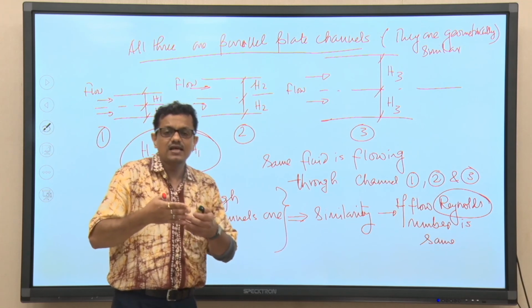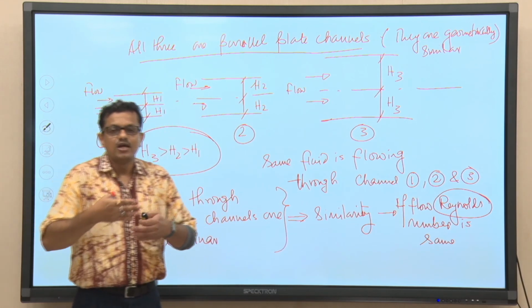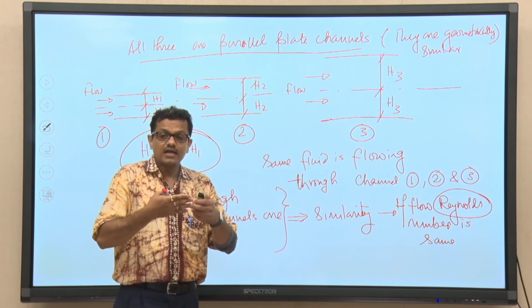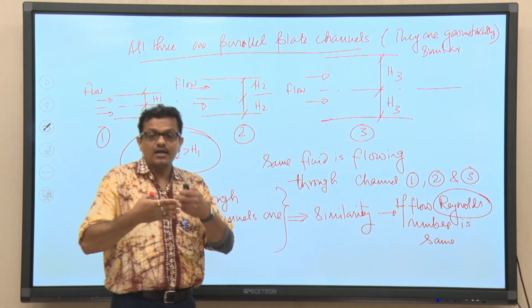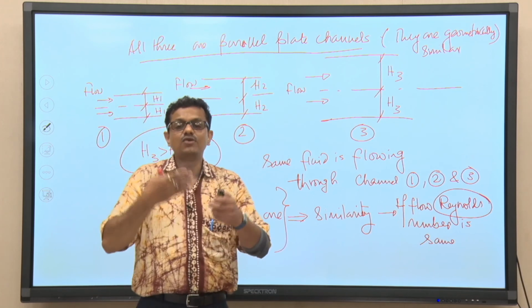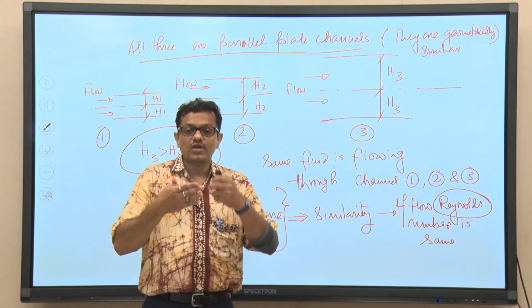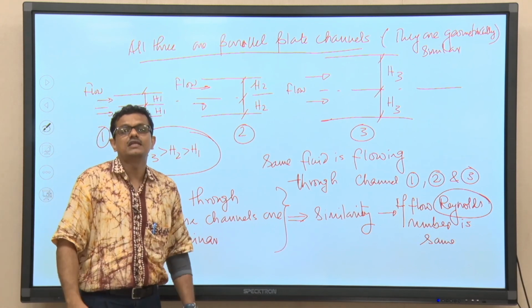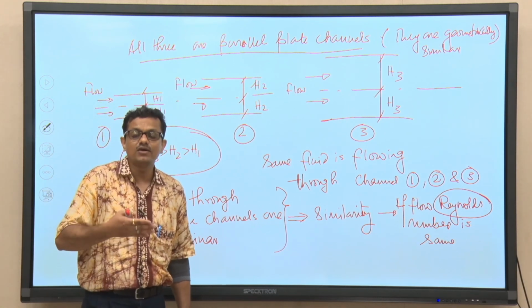We can say that two processes, two pumps, two objects are similar, provided there is a criterion for finding out the similarity. So, we have to find out the criterion for similarity, and for that we need to go for dimensional analysis. So, we have to find out some dimensionless numbers.